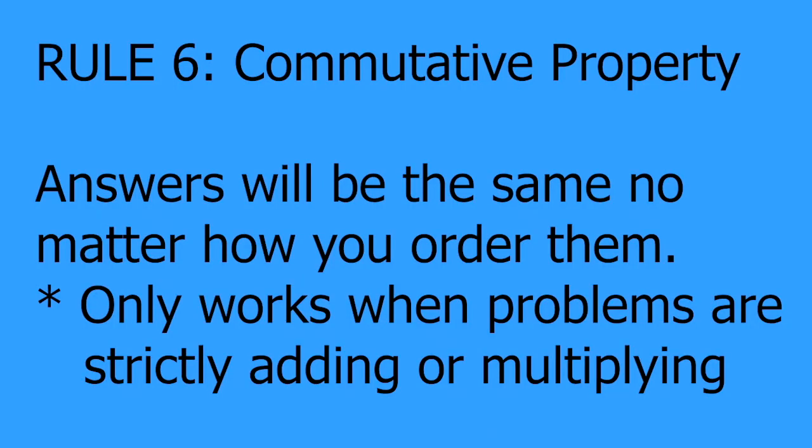Now, this rule is known as the commutative property. Similar to Rule 5, certain textbooks actually want to separate this into two versions. You have the commutative property of addition and the commutative property of multiplication. Now, once again, this rule actually does not work with subtraction or division.